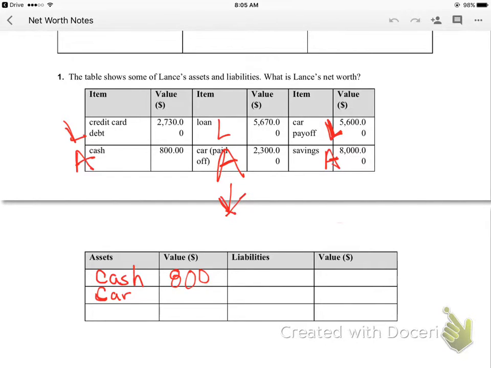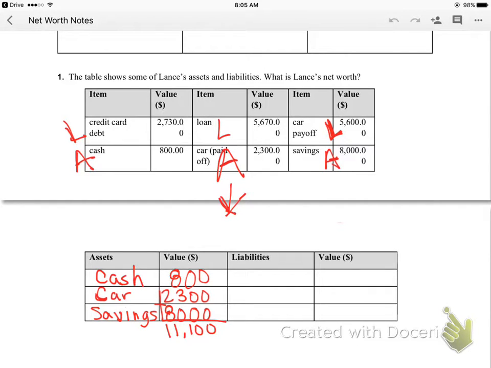Our car value is $2,300. And then our savings account, which most people refer to just as savings, is $8,000, which is a pretty good amount in your savings account. So, when we add those all together, the total value of our assets is $11,100.